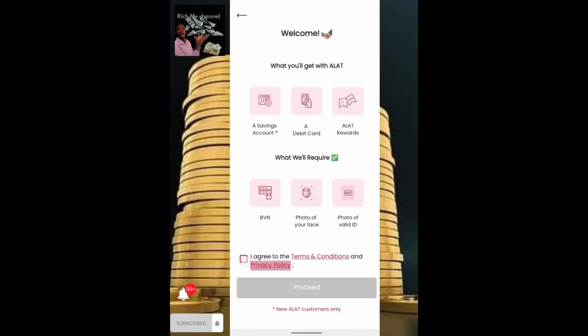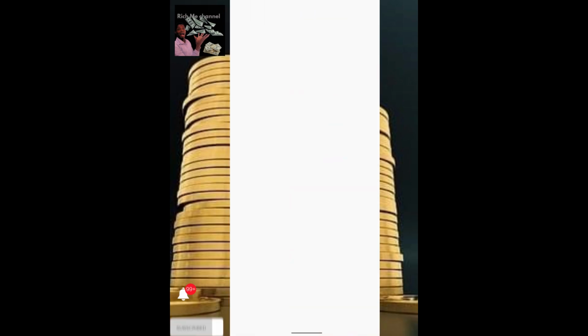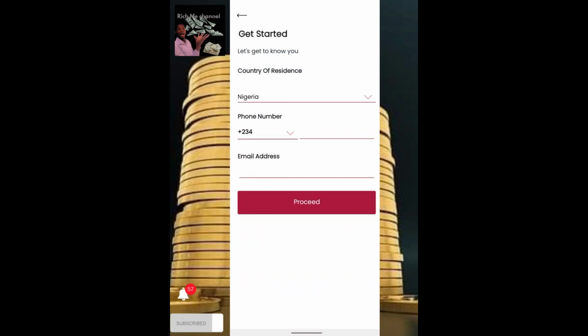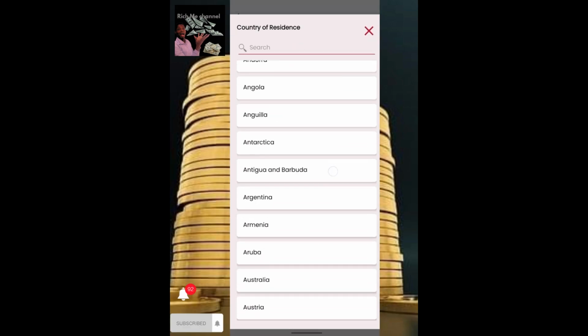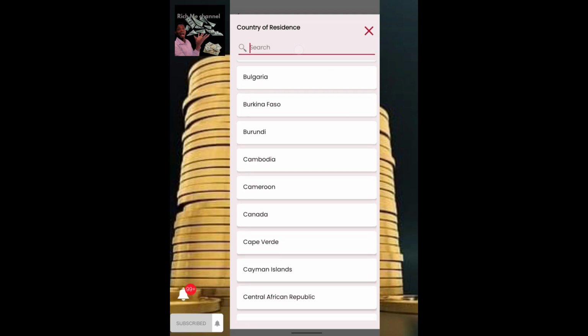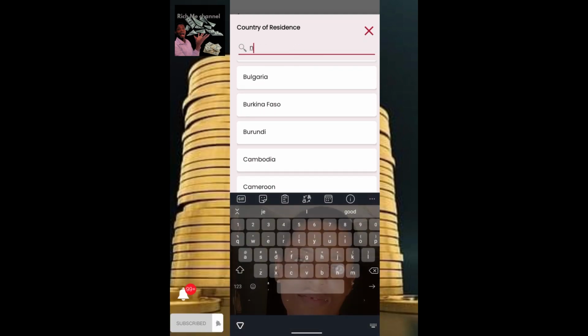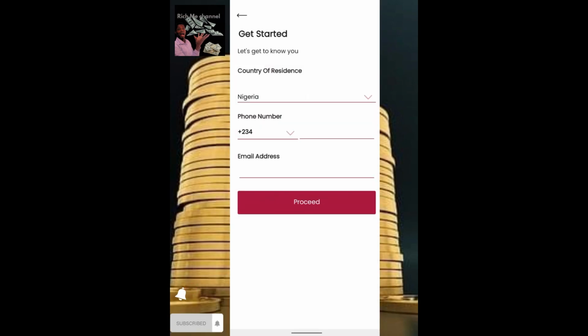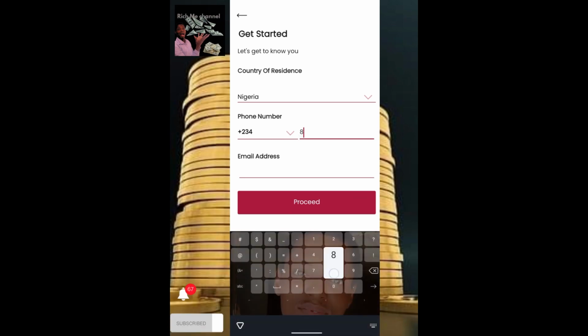All right, so let's get started with creating our account. Click on accept and click on next. As you can see, the first thing you need to do is to select your country. If you're from Nigeria, you type Nigeria and select Nigeria as your country, or whichever country you are from. Next is to input your phone number, with your country code.